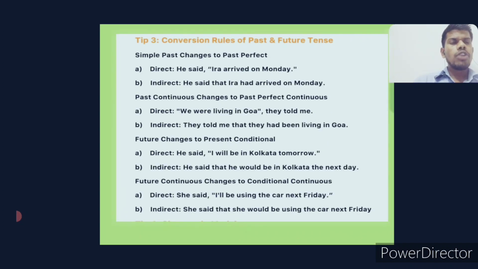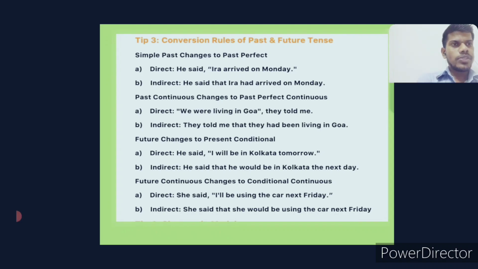Next one, rule number 3 is that simple past changes to past perfect. It said Ira arrived on Monday. So what will be coming? Subject is there and V2 is there, so it is a simple past. As per the rule, if you are finding simple past in the direct speech, that becomes past perfect. He said that Ira had arrived on Monday.